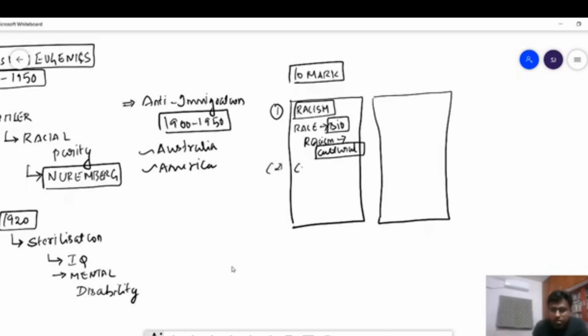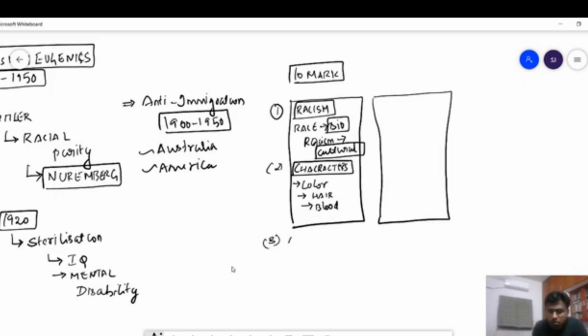Then the characteristics which they use. What are the characteristics they use? There are many examples in the notes. You can use color, you can use hair, you can use blood group. So use the examples which are given in the notes. So the second point has to be that.